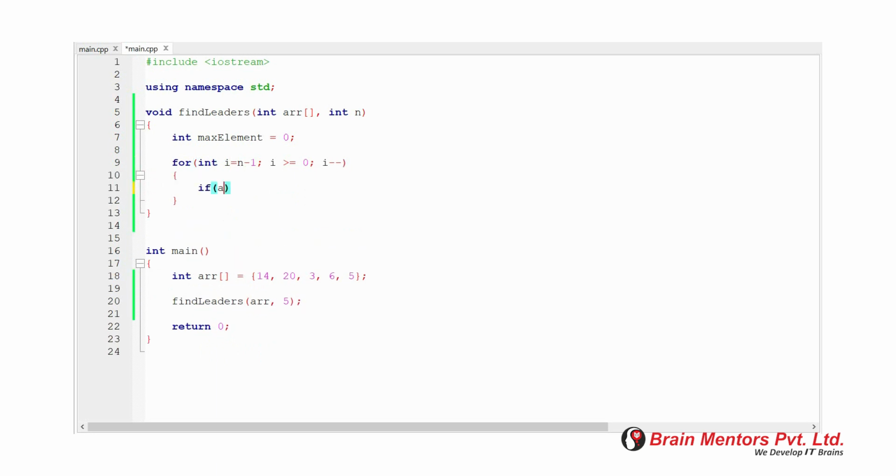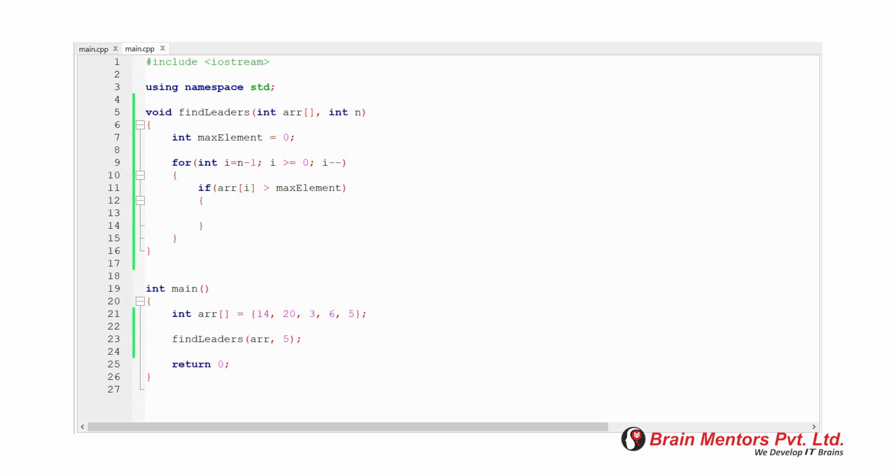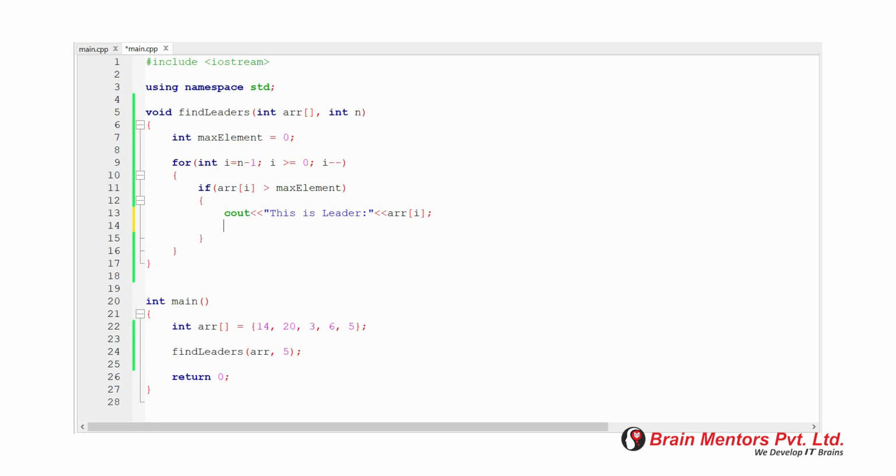And inside the loop create one if block to check if we find any element that is greater than this highest variable. If the condition is true, then we print this element as a leader and update the highest variable, that is max element, with the new value.